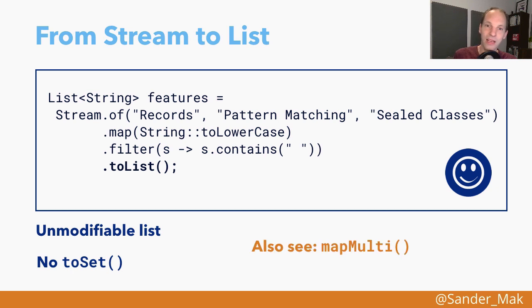Now, another method that has been added to the Stream API, I won't go too much into because I want to spend more time on the language features. But if you're interested in this, you should definitely also look up mapMulti, which is a new function. Its purpose is a bit similar to flatMap. So if you work with flatMap and you map to inner streams in the lambda that you pass there, mapMulti offers you an alternative way of doing this where you push elements to a consumer. I won't go much into it now, but if you're interested and you work a lot with the Stream API, then I definitely recommend looking also at the Javadoc in Java 16 for this mapMulti method.